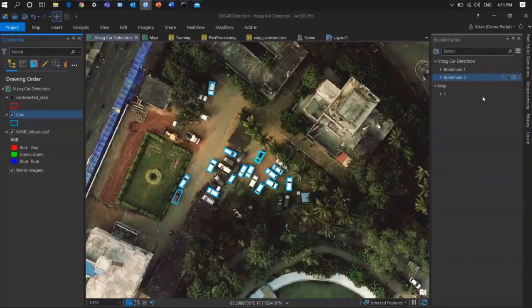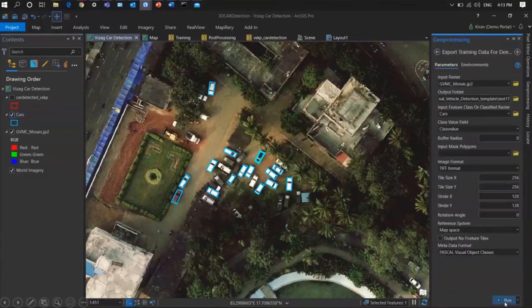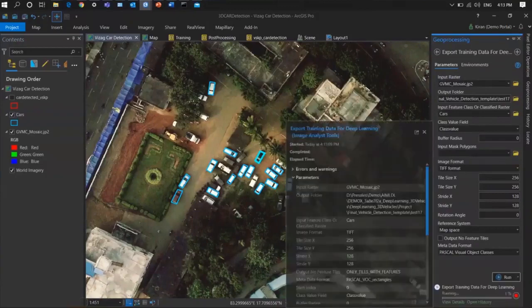Let me assign the task and process this. Now you can see I'm just running this tool, Export Training Data. It will take some time, around a couple of seconds, depending on your hardware system capabilities. Here you can see it's now at 1%, yeah, 5%. It's about to finish, and as soon as it's finished, we will get the results. And in the results, you will get a total of 7 sets of files, right?